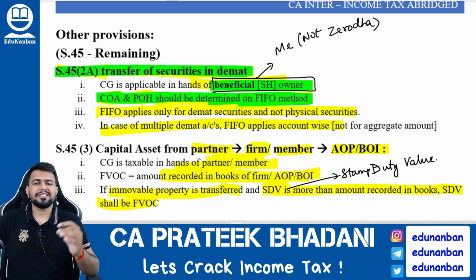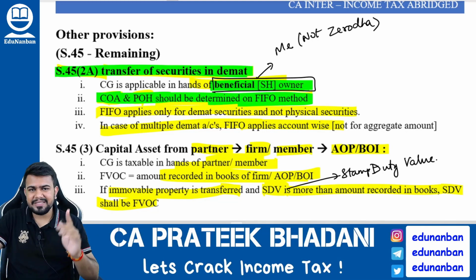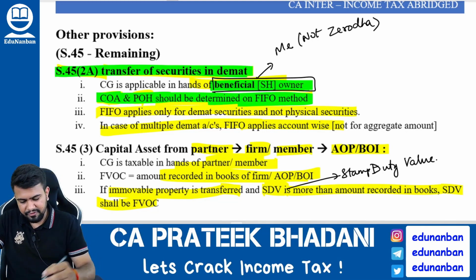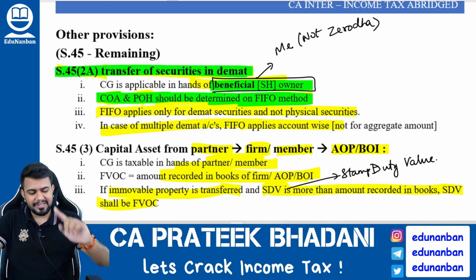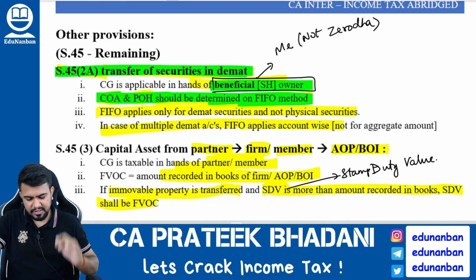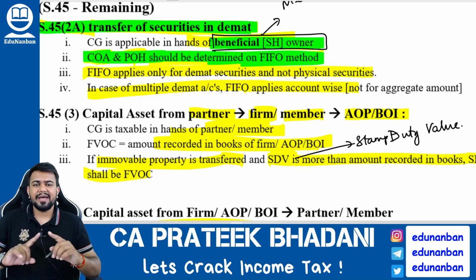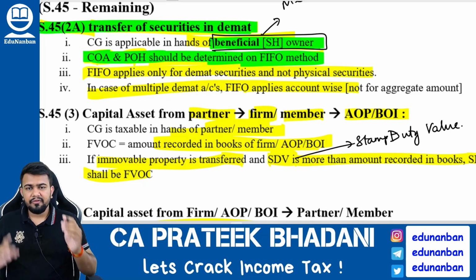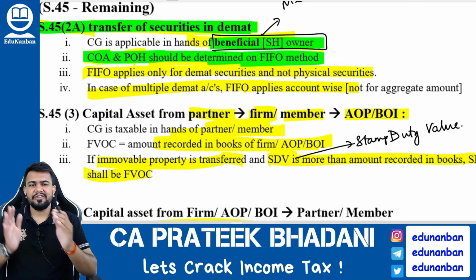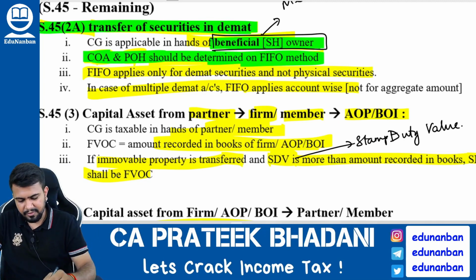So cost of acquisition and period of holding in case of Demat securities are calculated using the FIFO method. What is the FIFO method? First in, first out method. And what if there is more than one Demat account? If there is more than one Demat account, then for every Demat account you have to calculate the FIFO method separately.